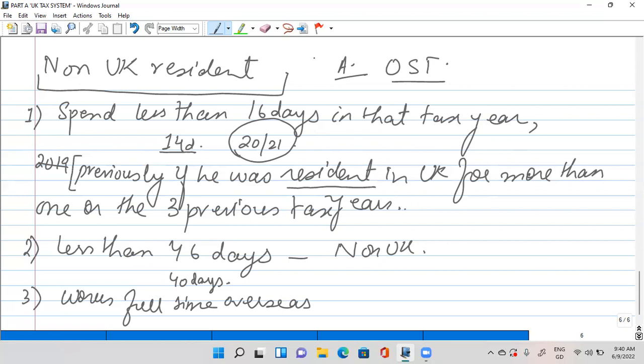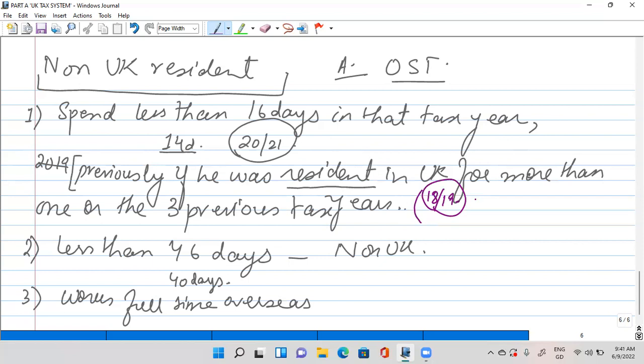So just to make you understand a bit, when can this thing happen? Like a person has been resident, let's suppose in 1819, he was the UK resident and now he is not. Or in 1920, he was the UK resident, he lived in UK.